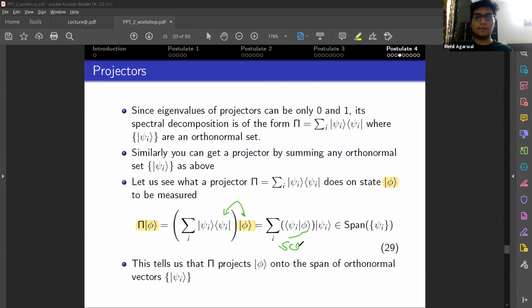The complete vector is within the span of psi i, as in it's a linear combination of the eigenvector psi i. It does depend on phi through the scalar, but you don't have terms of phi after performing the projection.